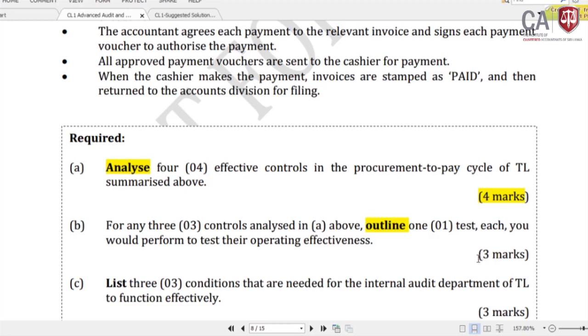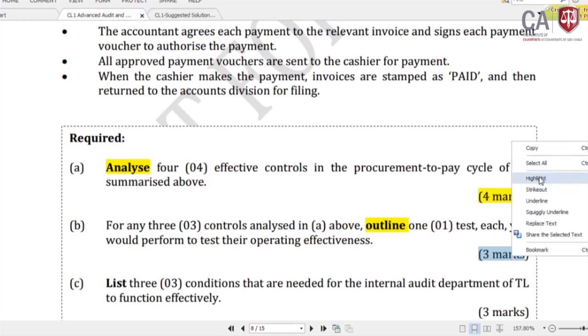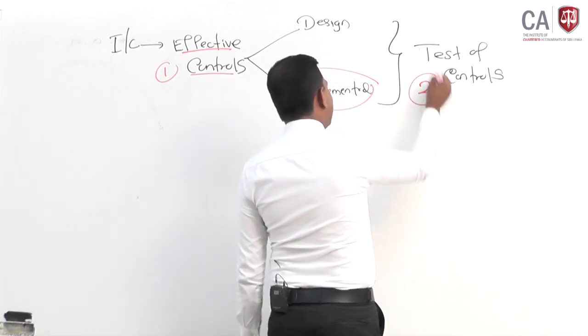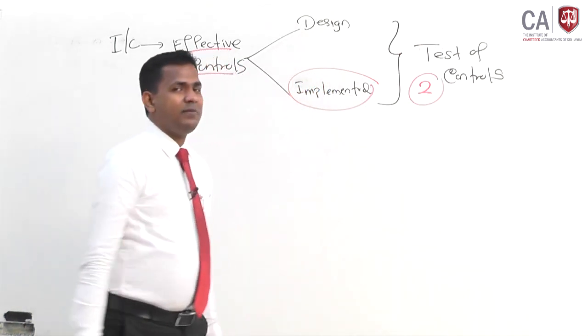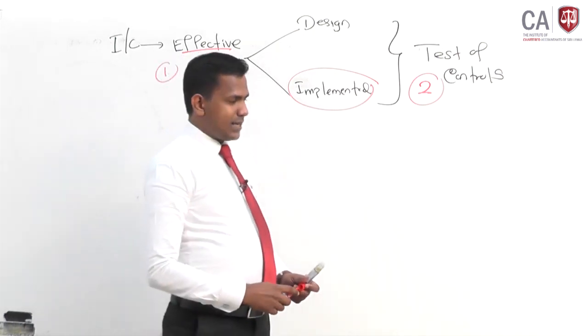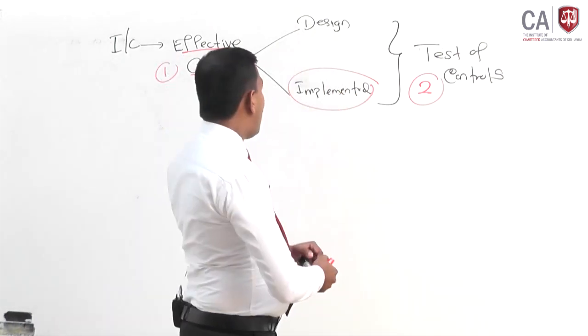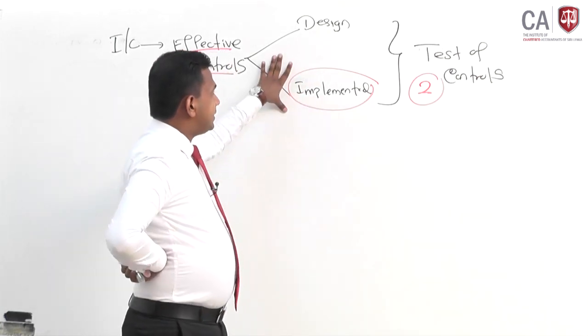So examiner is asking, especially at the implementation, what test of control should be performed. And as I explained during the previous internal control webinar, always remember this: